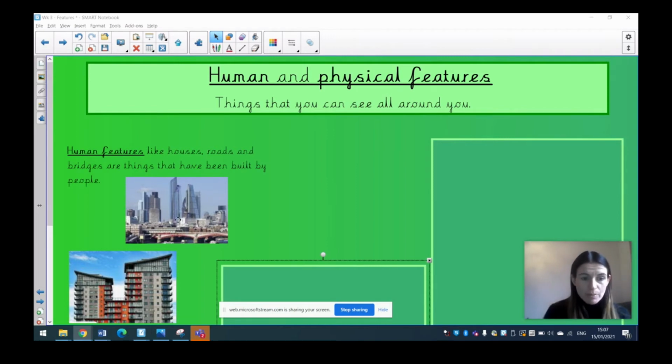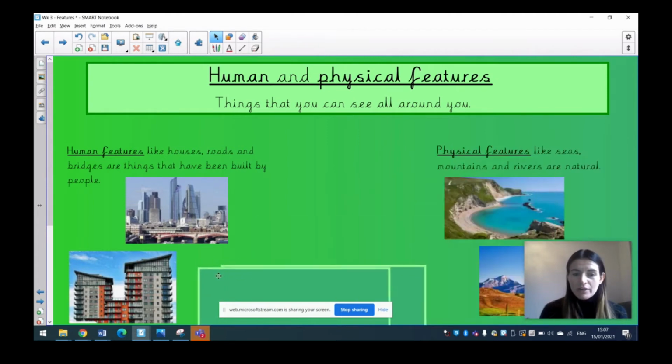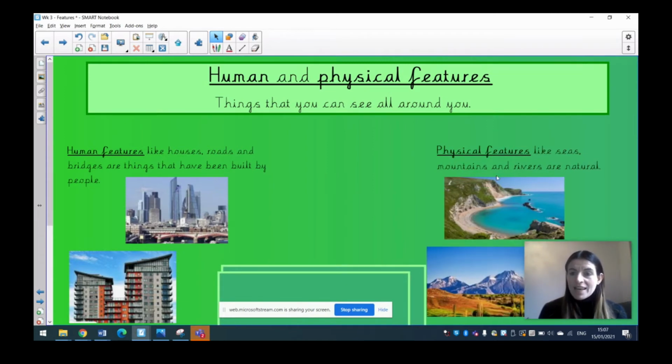So here you can see big buildings and bridges. Here you can see some flats or some apartments. Okay. And now our next one. I wonder if you can figure it out. If human means stuff that man has made, physical is something that's natural. So things like seas, mountains, rivers, they are all natural.